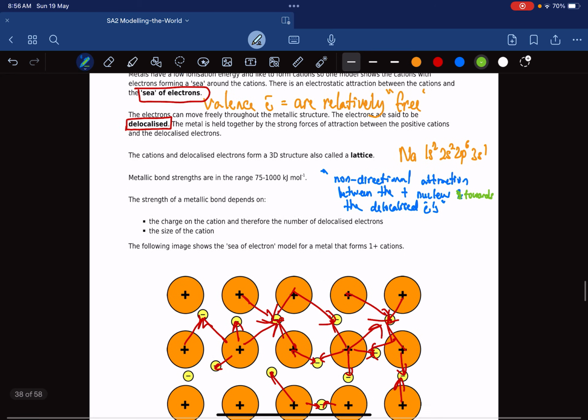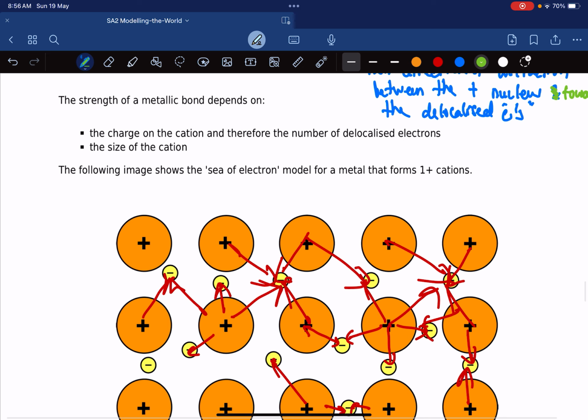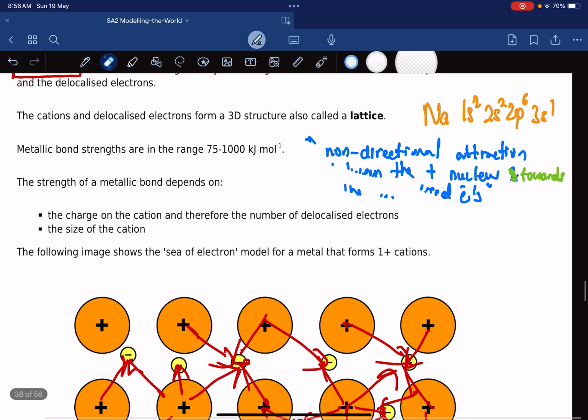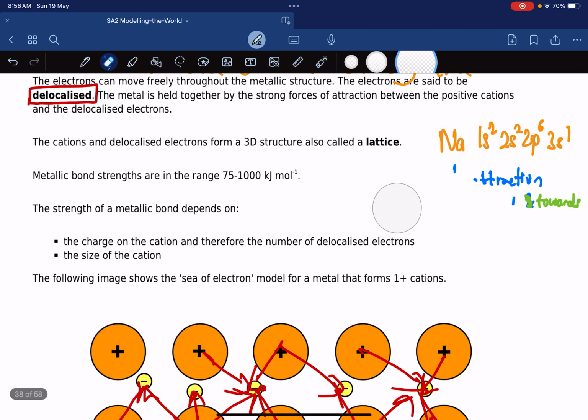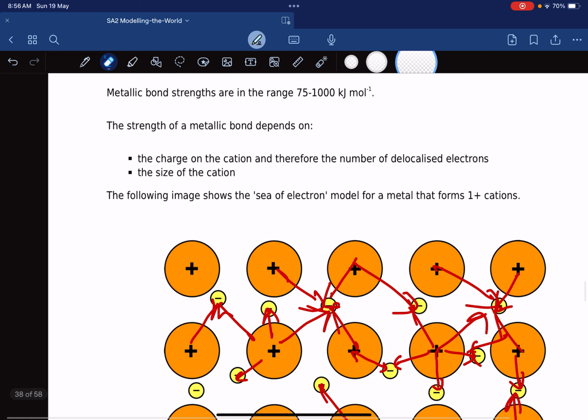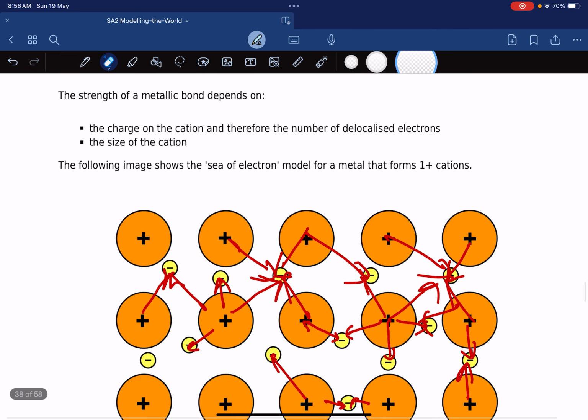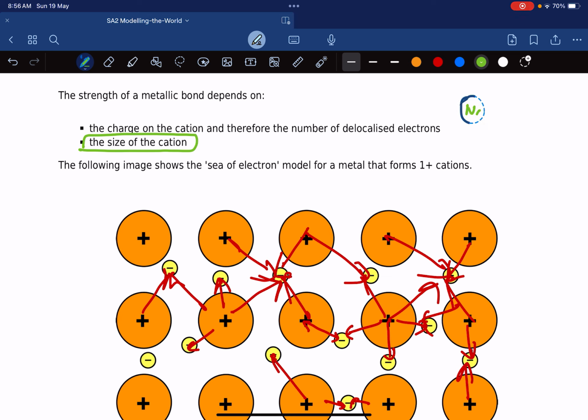Okay, now back to this again. The strength of metallic bonding. How strong a metallic bonding is depends on two factors. Again, the first factor is the size of the cation, how big the metal atom is. So for example, let's say if this is sodium, okay, sorry, let me change this.